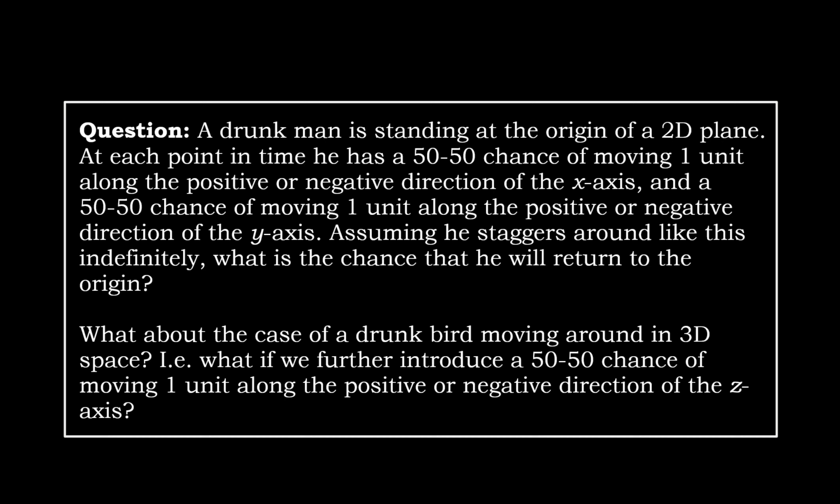Furthermore, what about the case of a drunk bird moving around in 3-dimensional space? That is, what if we further introduce a 50-50 chance of moving 1 unit along the positive or negative direction of the z-axis?